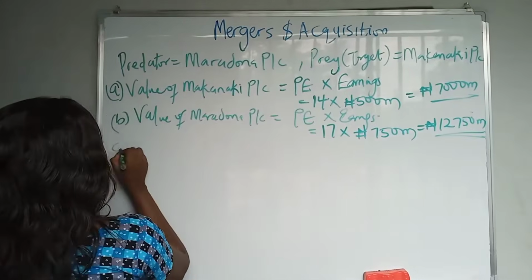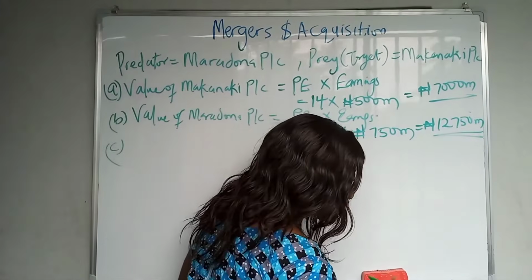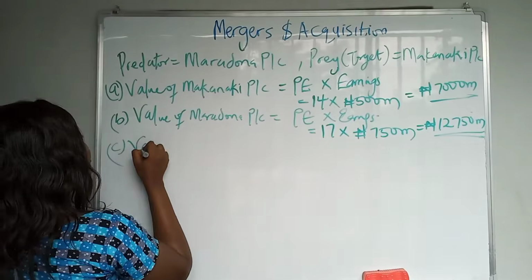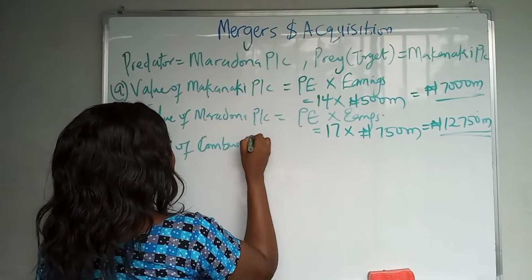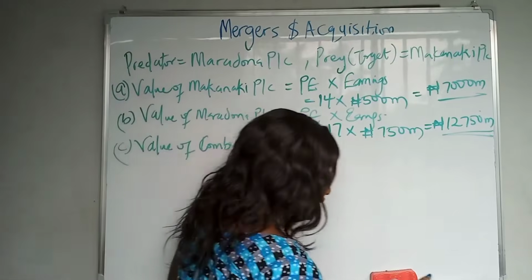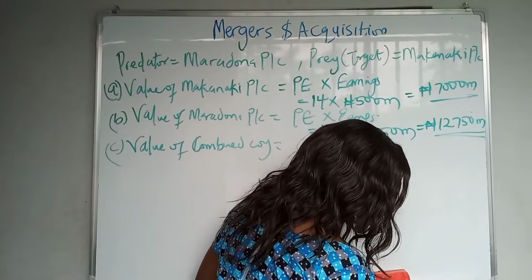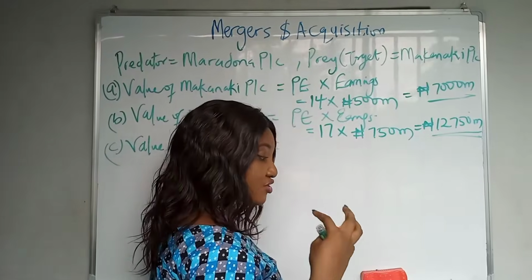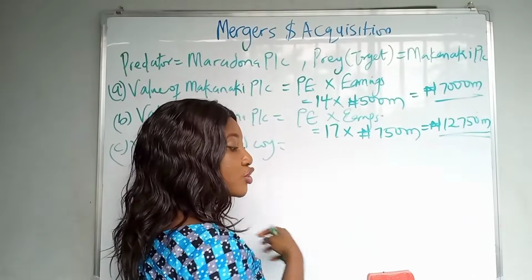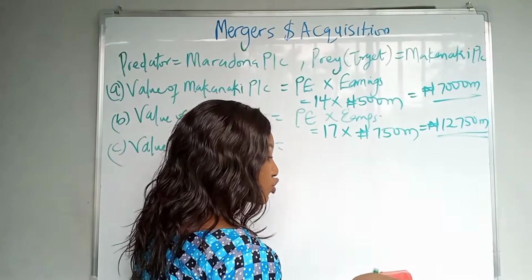Okay, then the C part of the question says, what's the value of the combined company? So what did they say about the combined company? They said that it's expected that 150 million in synergy savings will be made as a result of a takeover, and the PE ratio of the combined company is estimated to be 16.